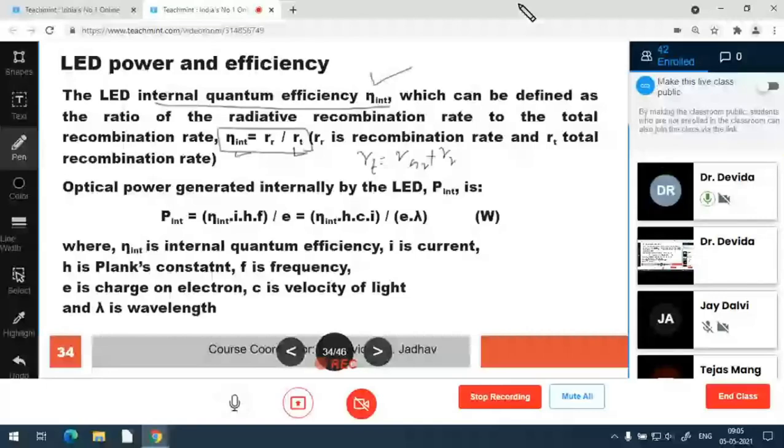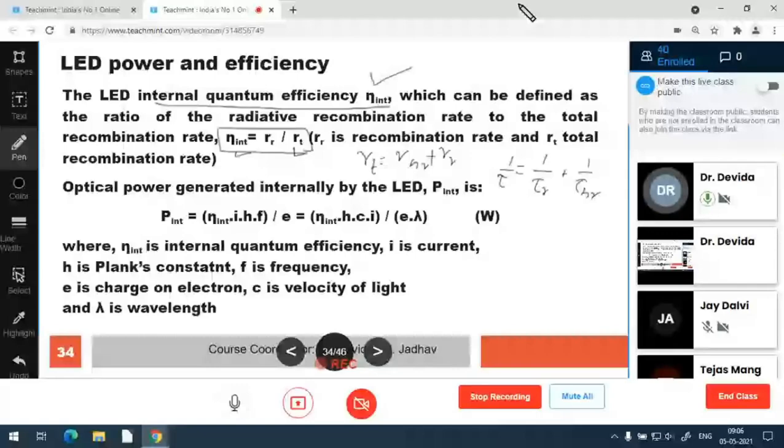So there is a time tau. The total recombination time is given by 1 upon tau equal to 1 upon tau R plus 1 upon tau NR. This is also one formula, which gives the lifetime of radiative recombination charges, the lifetime of non-radiative recombination charges, and the total recombination lifetime.